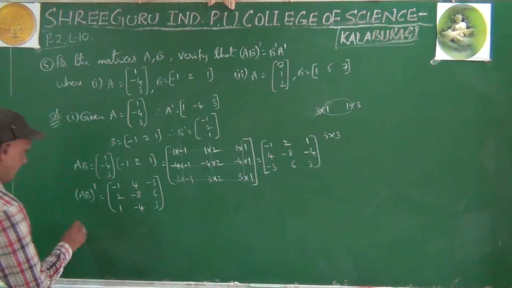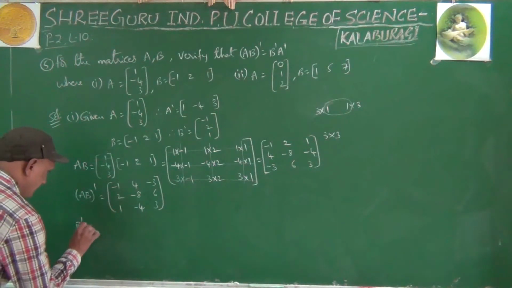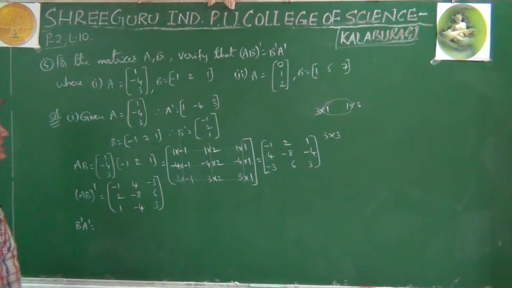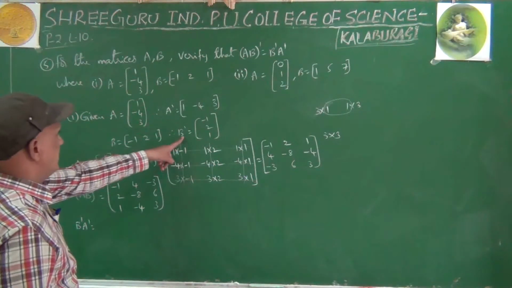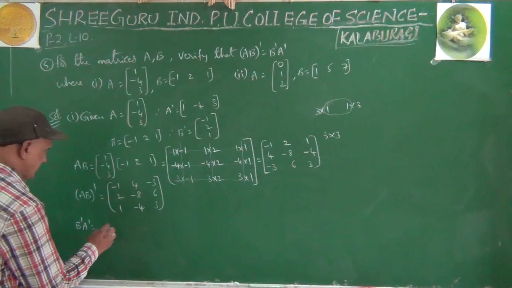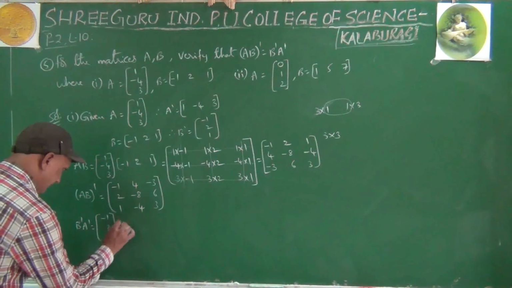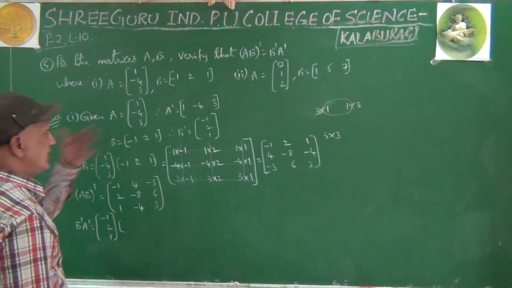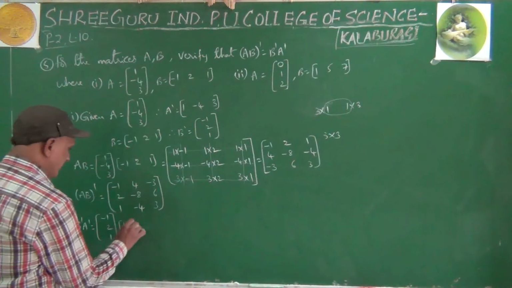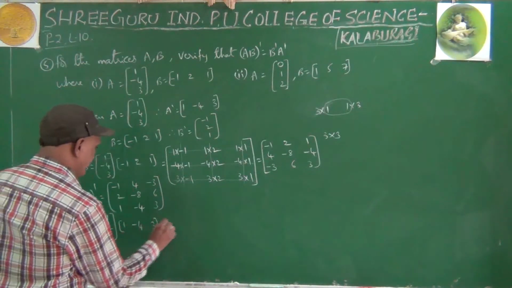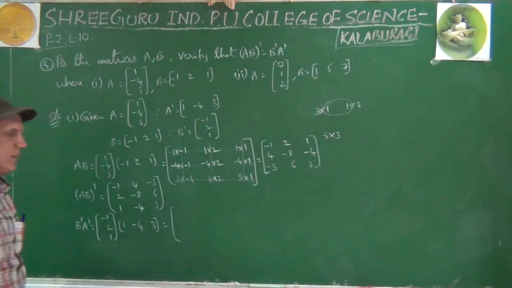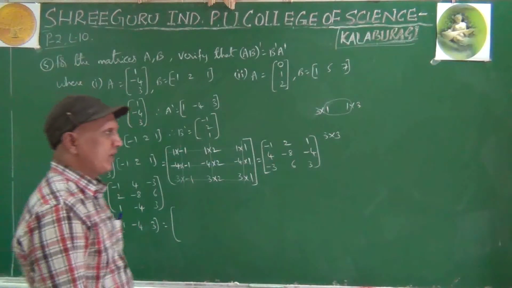Now let us find out B dash, A dash. What is B dash? B dash is here: minus 1, 2, 1. What is A dash? 1, minus 4, 3. Multiply these two.